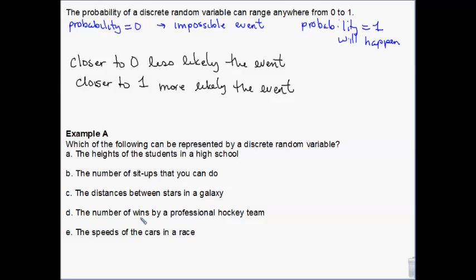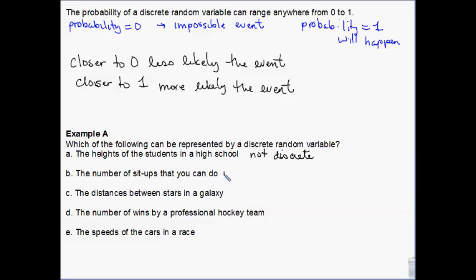Okay, so let's look at, first we're going to see which of these can be represented as a discrete random variable. The heights of the students in a high school. Height is growth, which means it flows into each other, right? So somebody's not necessarily 5'1", and then instantly 5'2". You could have 5'1", 5'1.1", 5'1.2", 5'1.3". The heights blend into each other. So this is not discrete. Does that make sense? Okay.